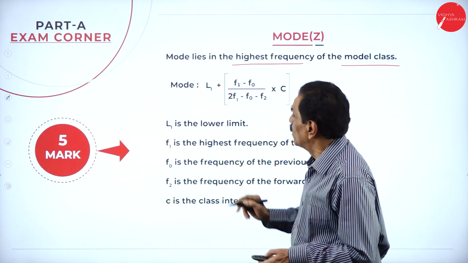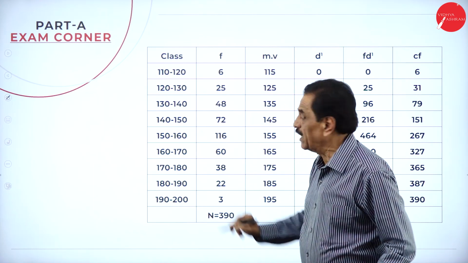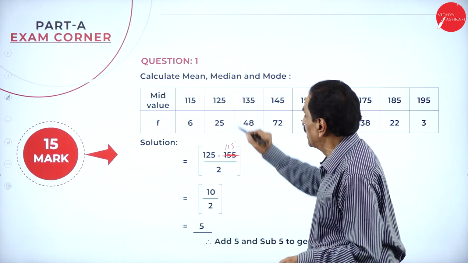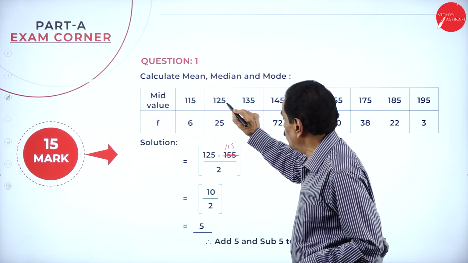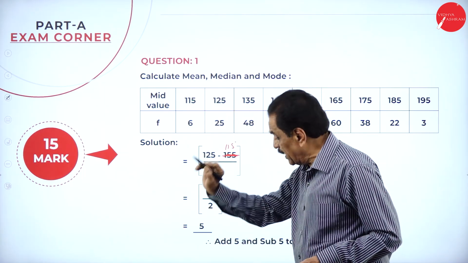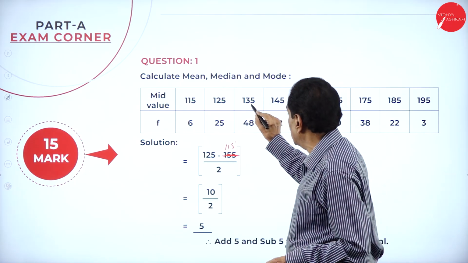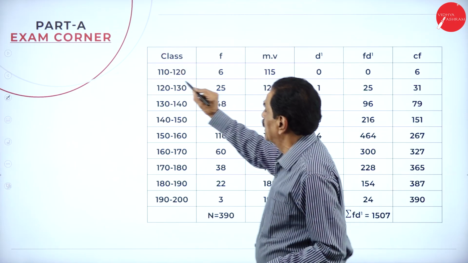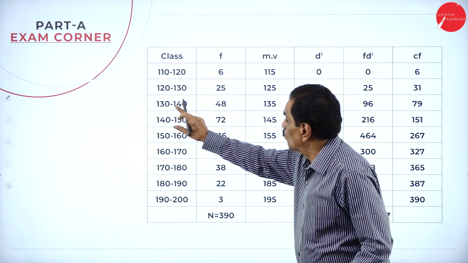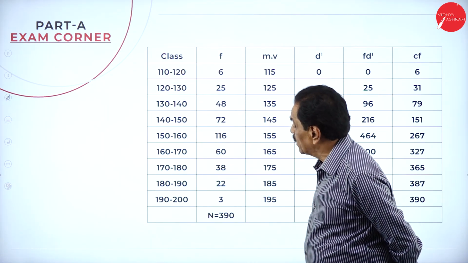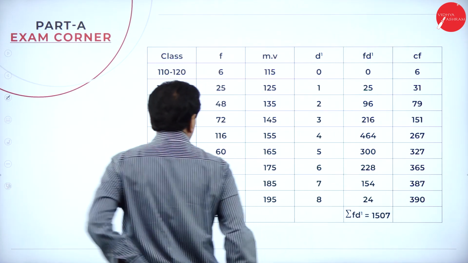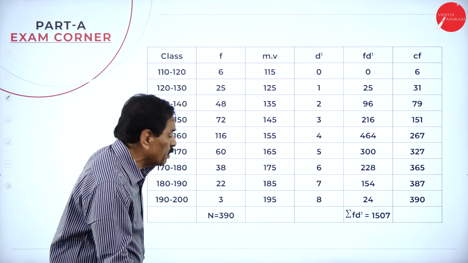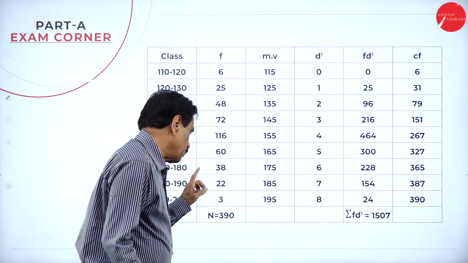110 to 120, then 120 to 130, 130 to 140. If you have a confusion, you can see that deduct 5, add 5: 125, deduct 5 is 120, add 5 is 130. Then 130 to 140, 140 to 150. See that? 110 to 120, 120 to 130, it goes like that. Then your frequency given is 6, 25, 48, 72, 116, 60, 38, 22, 3.